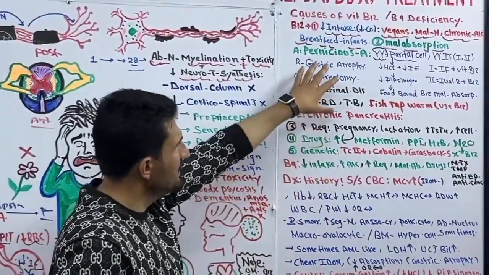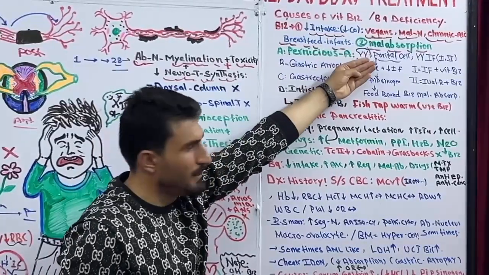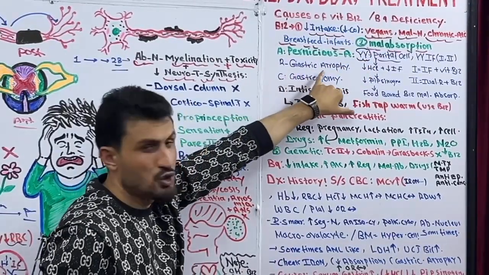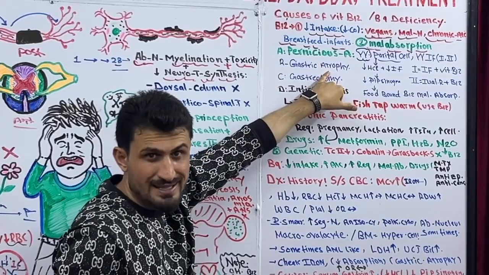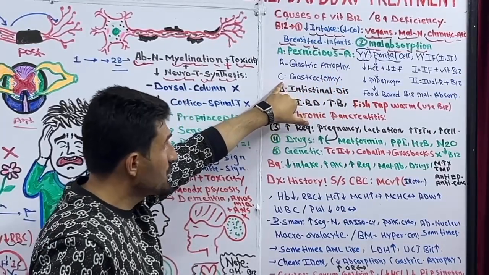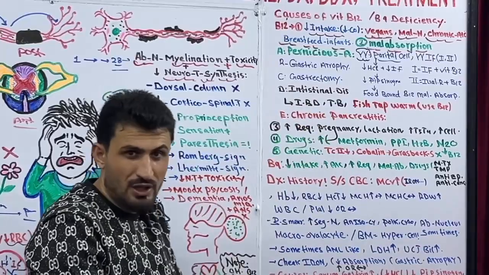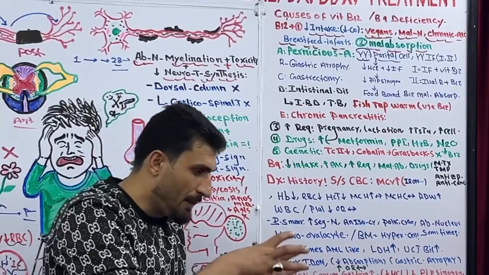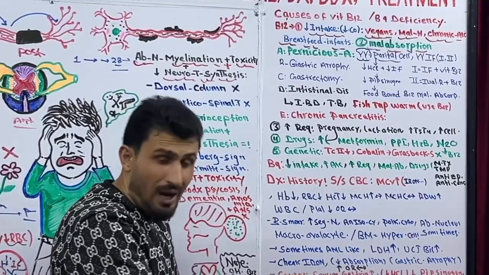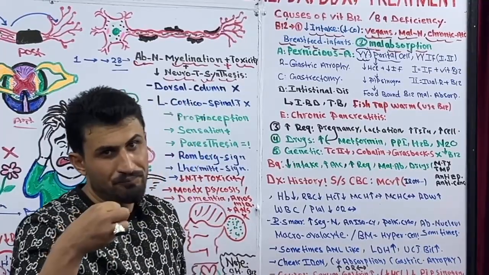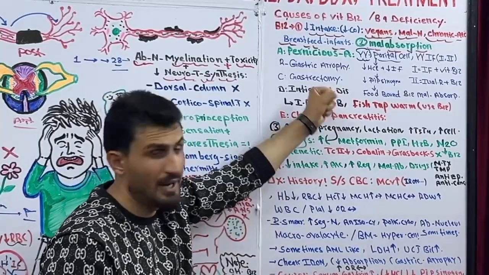The second cause or subtype of malabsorption is gastric atrophy due to autoimmune disease, or diseases related to the stomach. And due to gastrectomy. During surgery, when we remove a part of the stomach or the whole stomach, we cannot absorb vitamin B12.